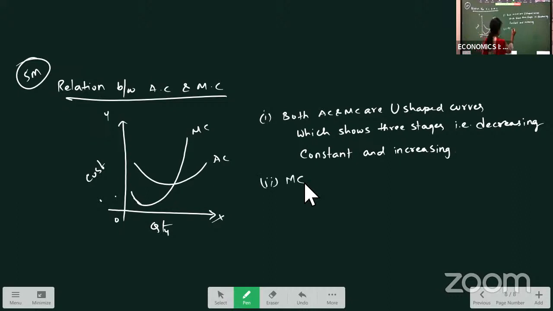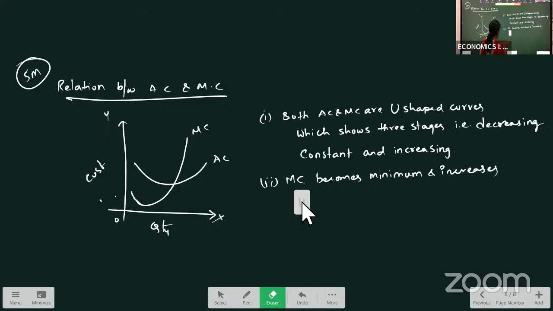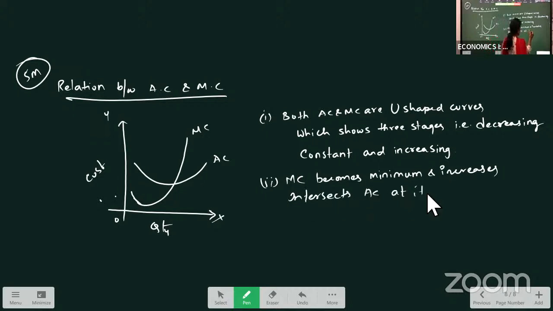Okay. Now, second point we can write: MC becomes minimum and increases, and it intersects AC at its minimum point. So it is intersecting our AC at its minimum point here.